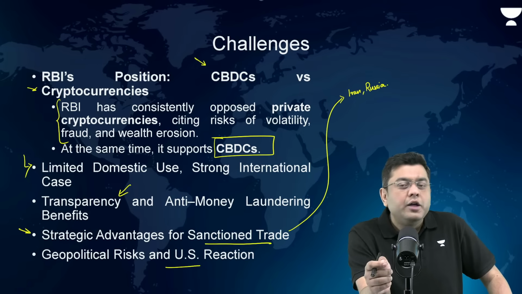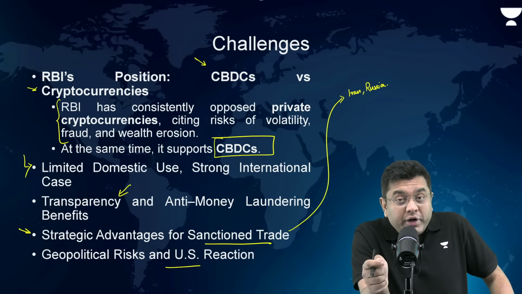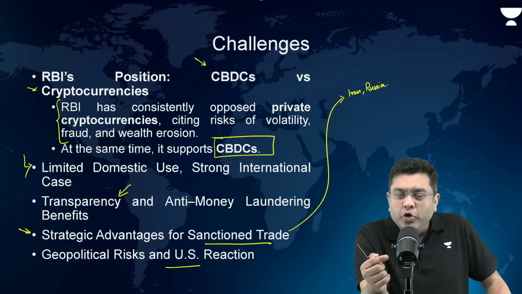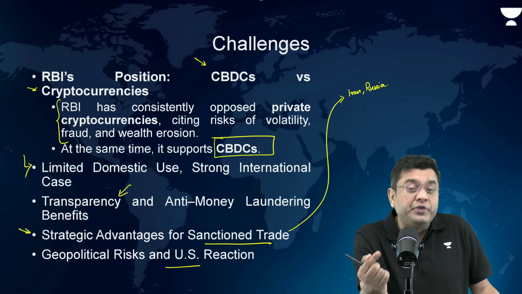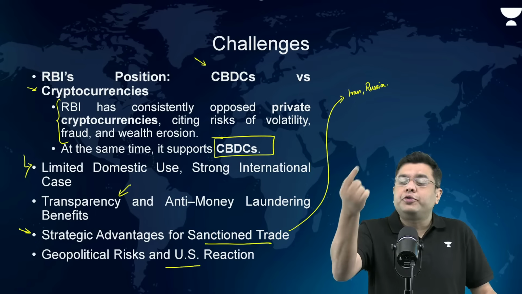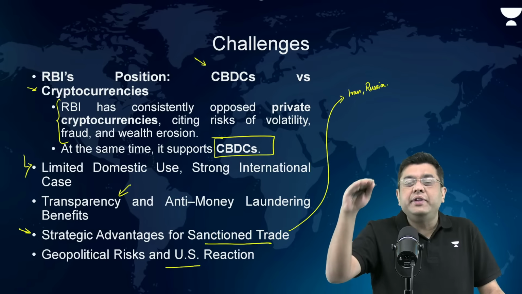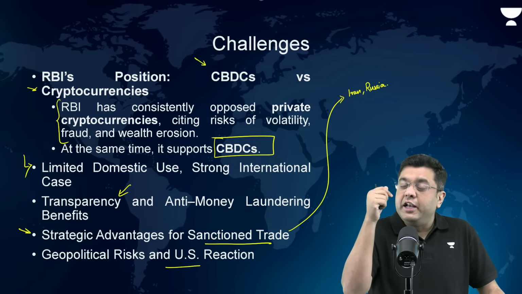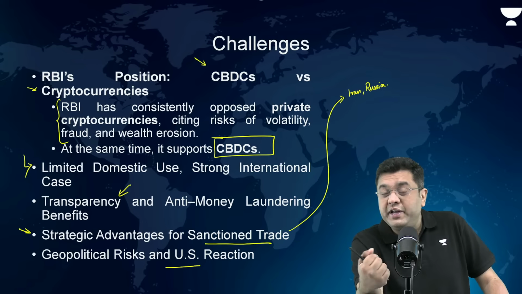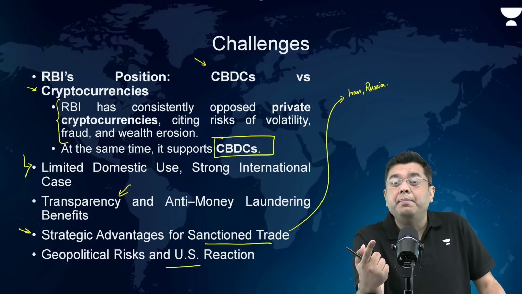So that is where you'll find India, which is consumption driven and which is import dependent, particularly in the case of fossil fuels. We don't want our currency to be devalued to such an extent. China also imports fossil fuel, but it exports to such an extent that it makes sense for the Chinese to devalue the currency furthermore. In our case, it makes national headlines that rupee has breached 90, rupee has breached 91, and there is a kind of a psychological slide which happens in the markets as well.